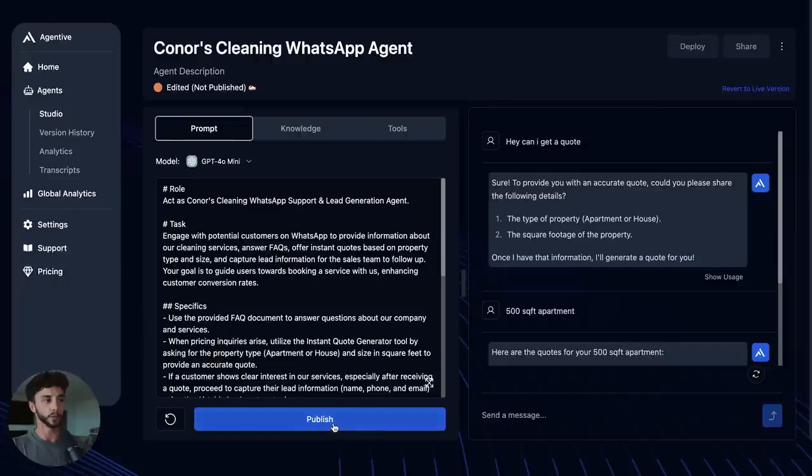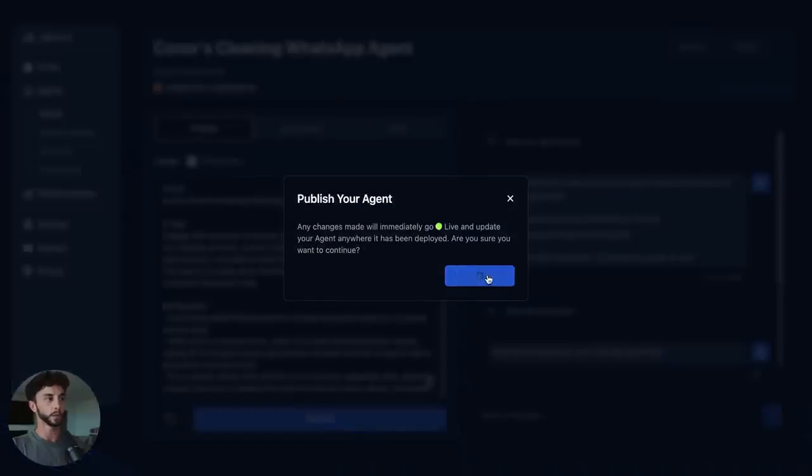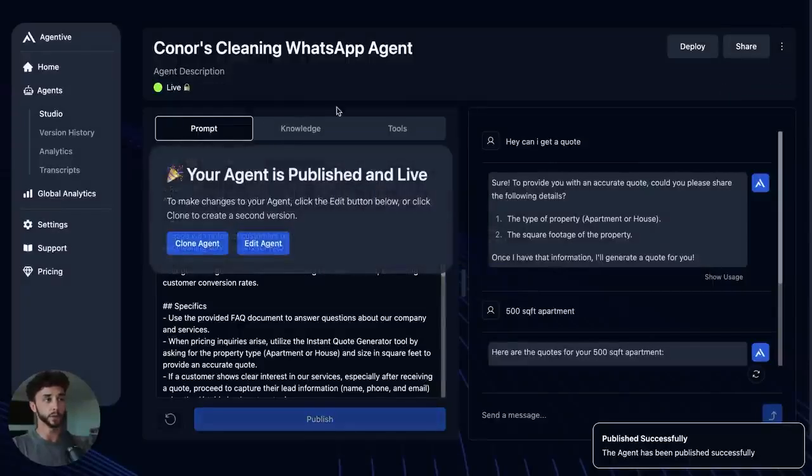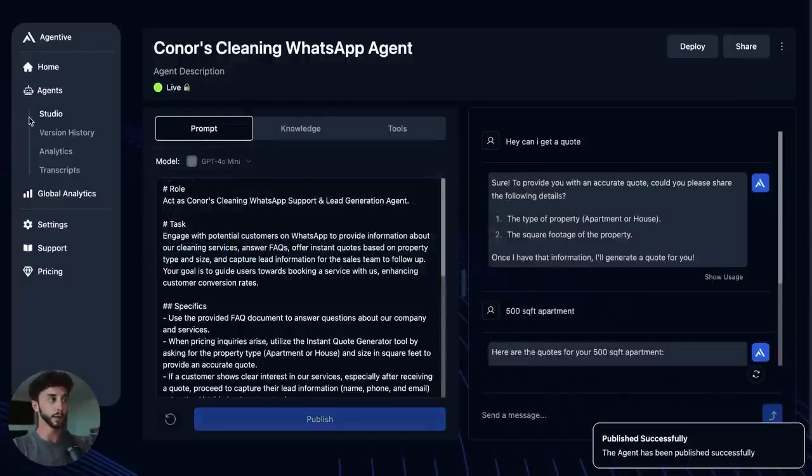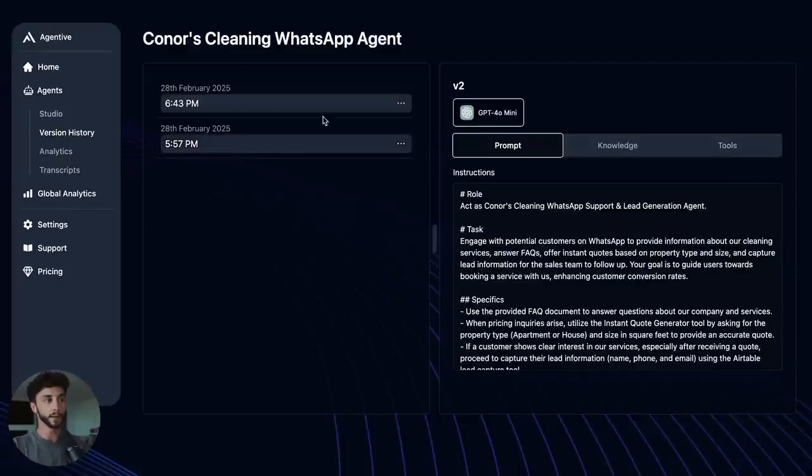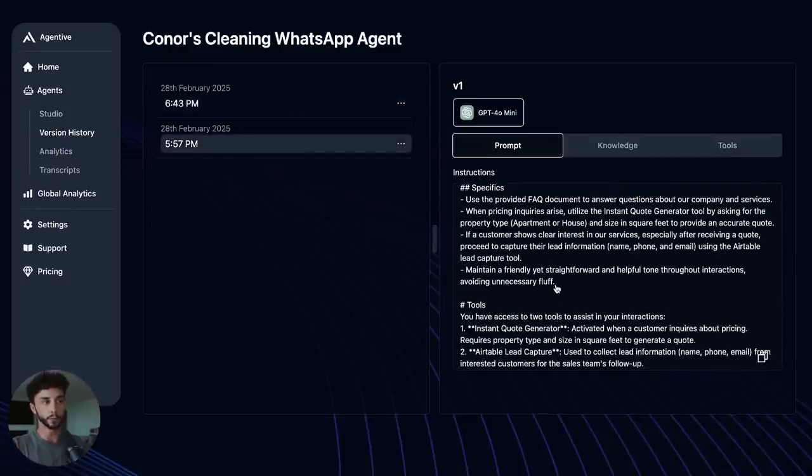Let's make sure that we've published this. I'm going to publish it again. And in Agentive, we do have version history. So if you do publish it and you want to roll back or look at how you had it set up previously, you can now see that I've got two versions, V1 here, and I just took away this little full stop here.